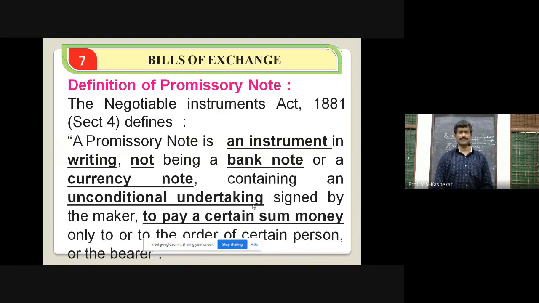Here we can see two differences between a promissory note and a bill of exchange. One is that a promissory note is a promise given by the maker, but a bill of exchange is an unconditional order given by the drawer to the drawee. And a bill of exchange is prepared by the drawer or creditor, but in case of a promissory note, it is prepared by the maker himself, who has to pay the amount.